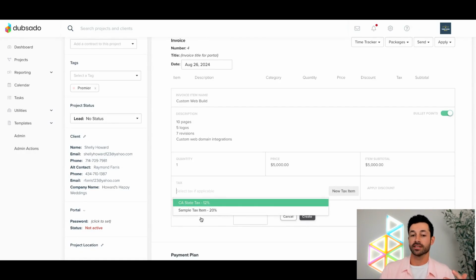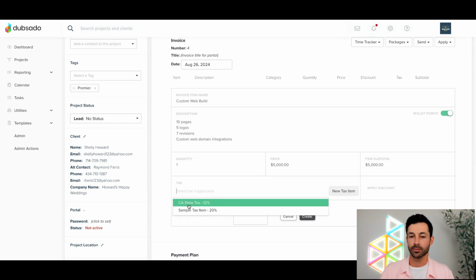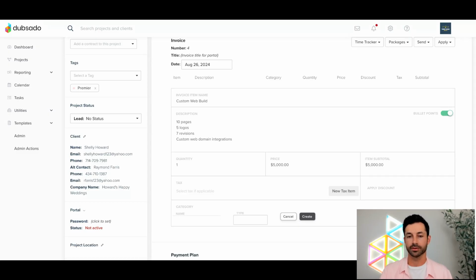Let's say you don't have that tax added just yet. All you need to do is say new tax item, give it a name, give it a percentage, and it will automatically be saved to your chart of accounts. And you only have to make it the one time. Once you've made it once, it'll be in this drop down for you to use later on. So don't worry about making it each and every time. At some point in the past, I made this California state tax. Now it's there. I can use it whenever I'd like to. Same thing for category. Make it once. Once you've made it, it'll be there for the future.